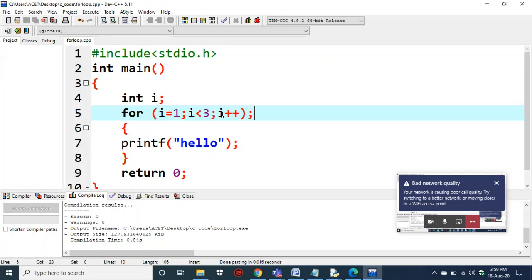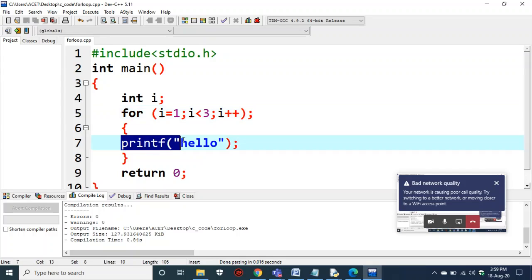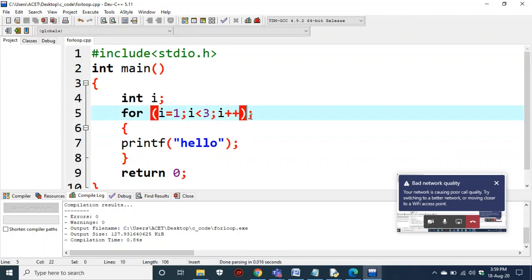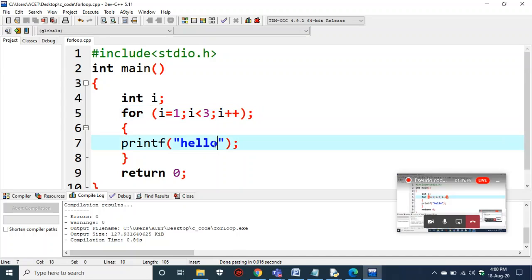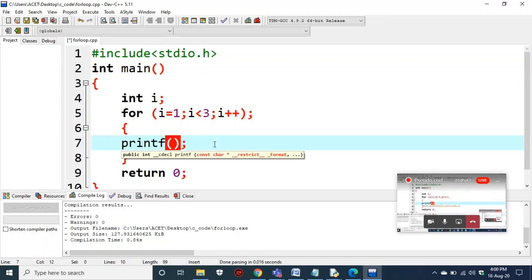See, the loop is getting iterated, but there is no statement inside the for. The loop is getting executed, but there is no statement in the for because the for has been stopped at this point. For example, let us see what value exists in I. What is the value in I? We'll see what value exists in I.